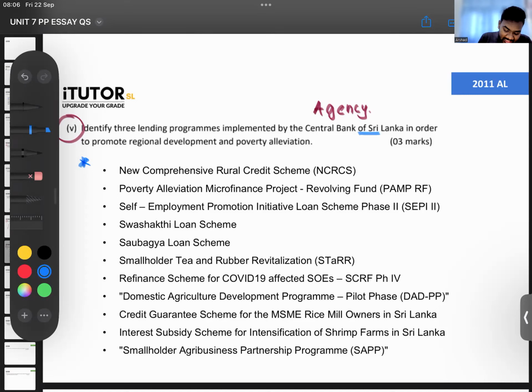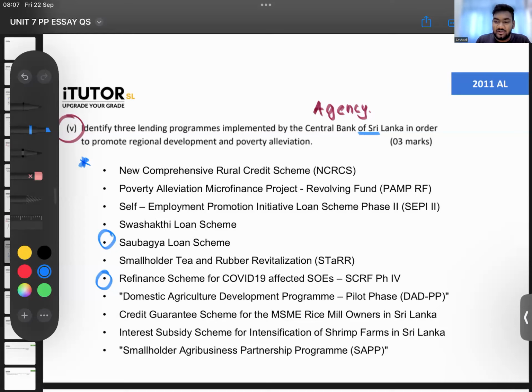Here there is something called the Saubhagya loan scheme. That's a very common one. Remember that. Then what else can you remember? Any easy ones? Here there is some COVID thing they have come up with. After COVID, the refinance scheme for COVID-19 affected SOEs. SOEs are state-owned enterprises.